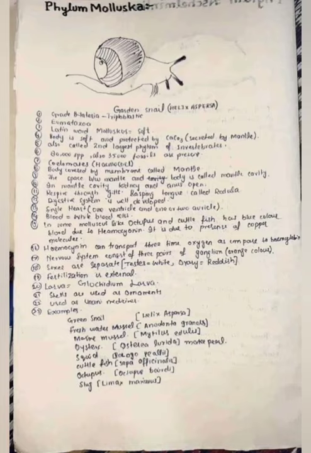The most common examples are slug, oyster, green snail, sea urchin, and these have a soft body protected by calcium carbonate. These are coelomates, body covered by a membrane which is known as mantle. Anus and kidney open in the mouth cavity. It respires through the gills.